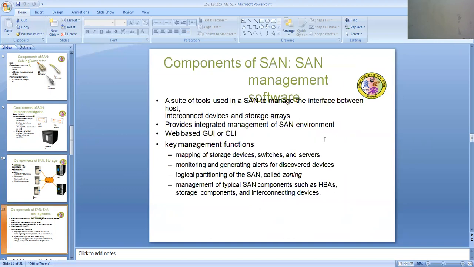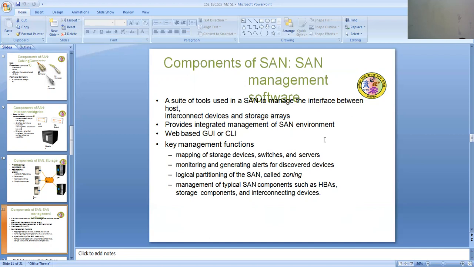Components of SAN: management software. It is a suite of tools used in a SAN to manage the interface between hosts, interconnect devices and storage arrays, providing integrated management of the SAN environment. It is a web-based GUI or CLI.